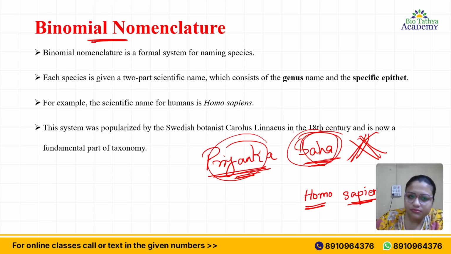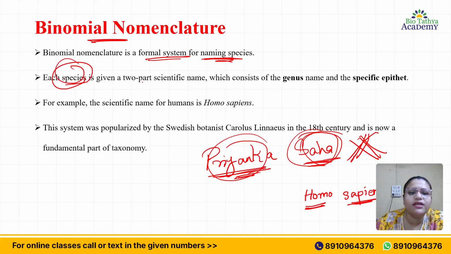So binomial nomenclature is a formal system of naming the species. Whatever species we have, we name it in this binomial nomenclature. Each and every species is given a two-part scientific name. Don't have the misconception that your name is also a two-part naming system.